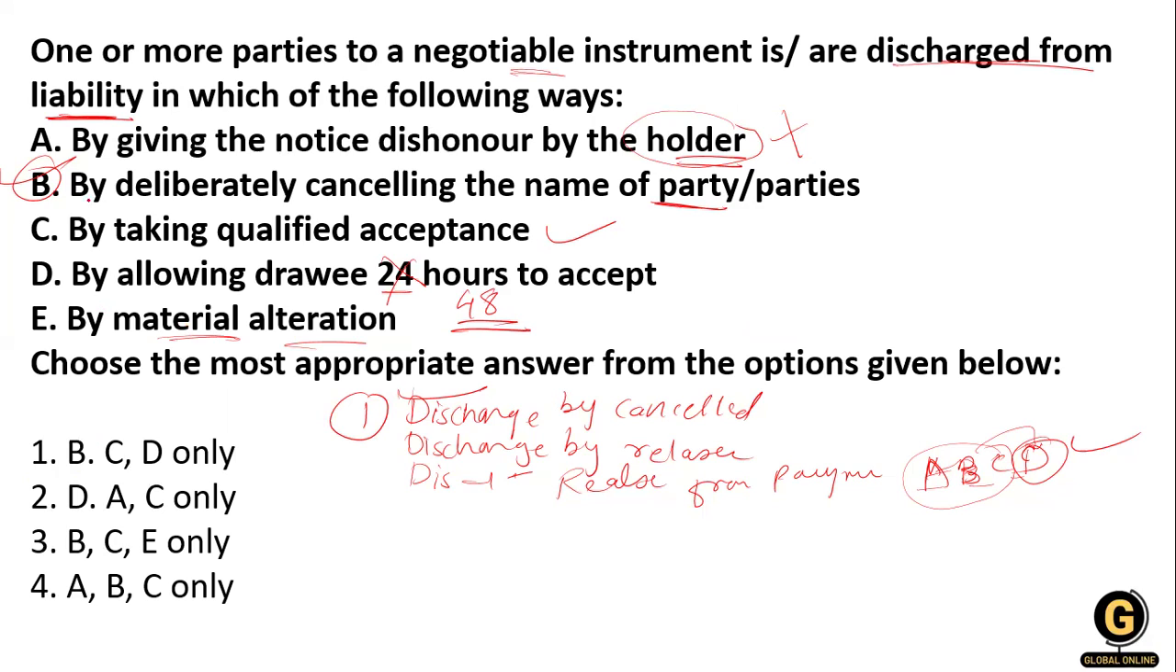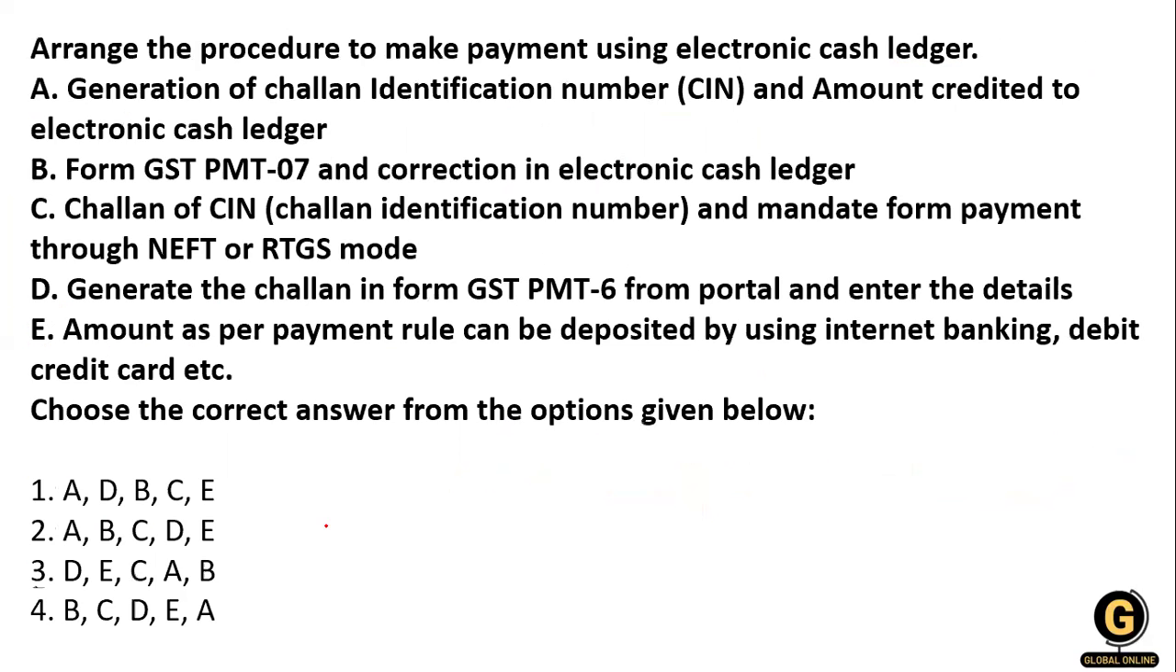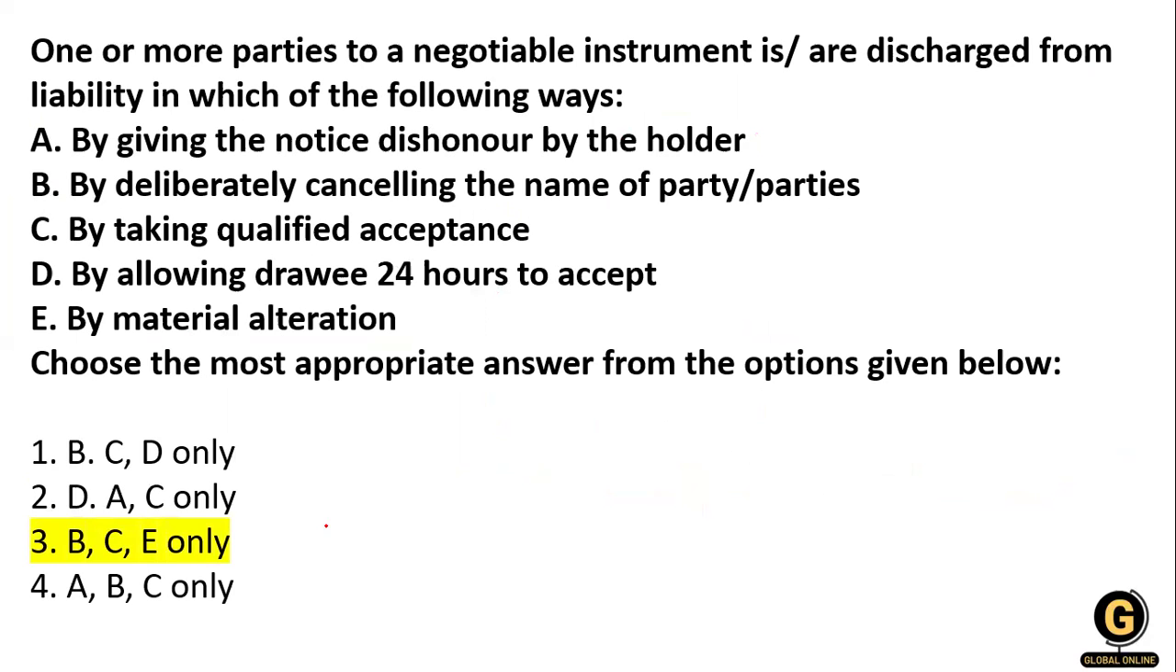So option B, okay, and C, this is C, yes, this is not, and E. So B, C, E, B, C, E, option number 3 is correct over here. Clear? Yes, this is the right answer.